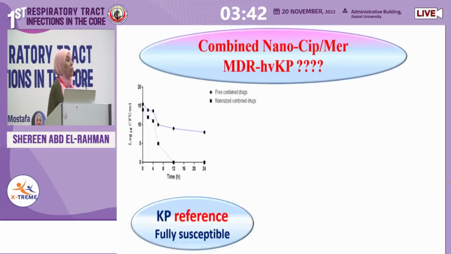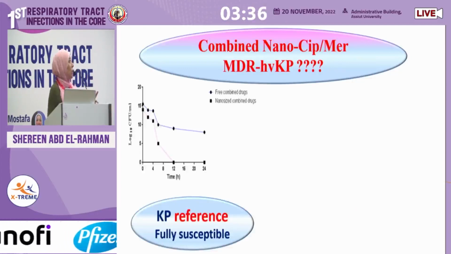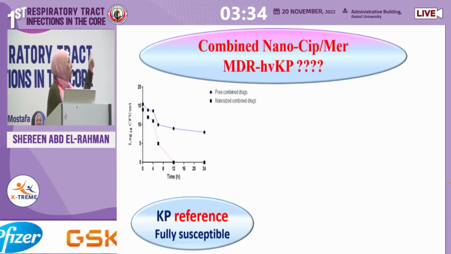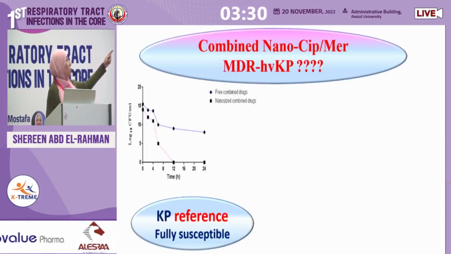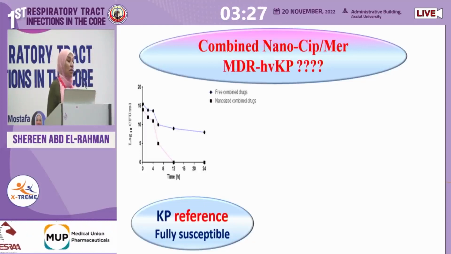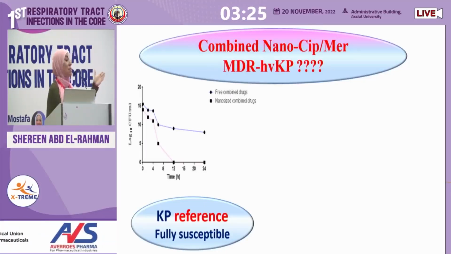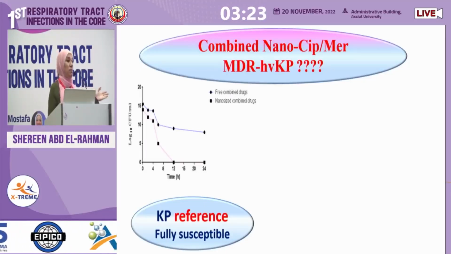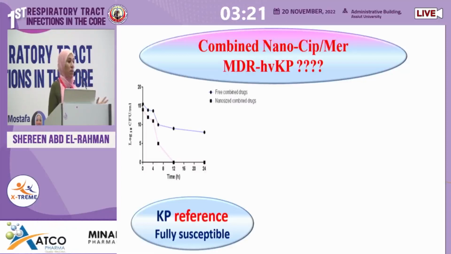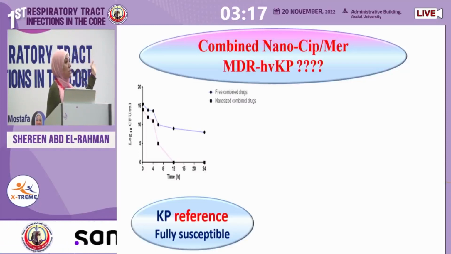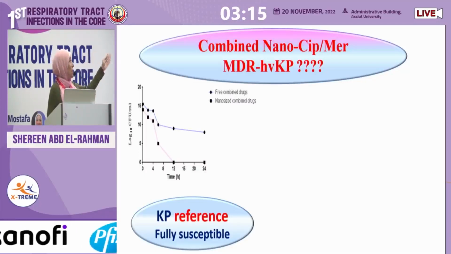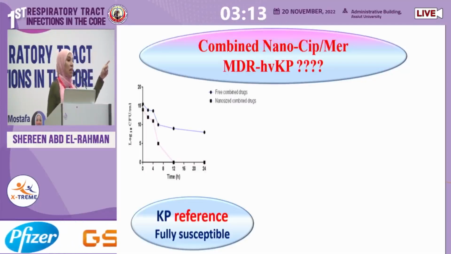We did in vitro testing called time-kill curve, in which we exposed the bacteria to the combined antibiotic, and then we measured the number of the bacteria against time. The first line, the blue line, is the free conventional antibiotics, as you can see, and we tried the first on the susceptible Klebsiella that is susceptible to all the antibiotics. Although for the blue line of the free antibiotics there has been killing at the beginning, as you can see, the bacteria never reached the baseline.